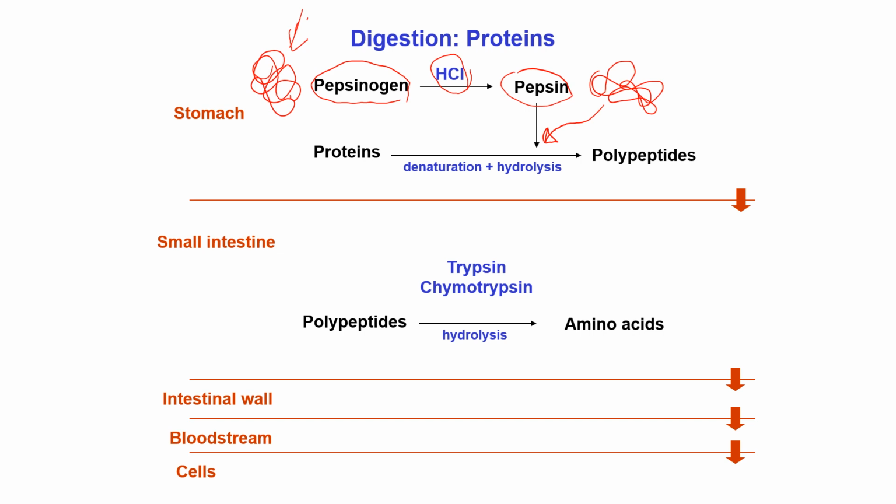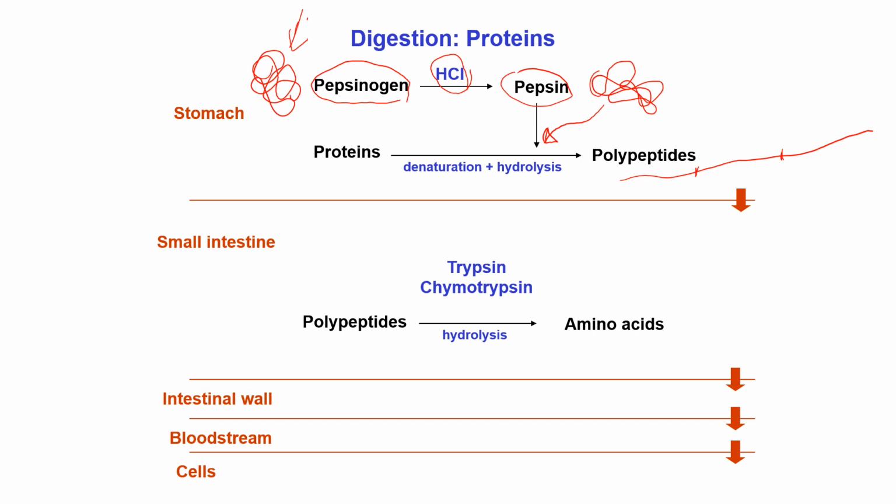Due to the action of pepsin, proteins are first denatured and then hydrolyzed. Actually, pepsin performs two actions: one is denaturation and another is hydrolysis. When pepsin acts on protein in our stomach, it completely denatures the protein. That is, the polypeptide chain will be unfolded like this. And after denaturation, pepsin hydrolyzes some of the peptide bonds on the polypeptide chain.